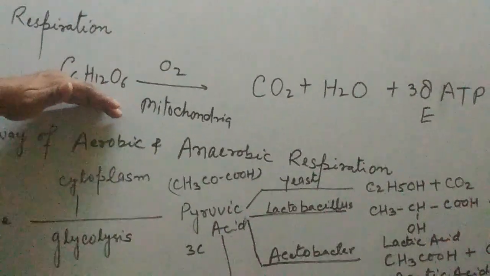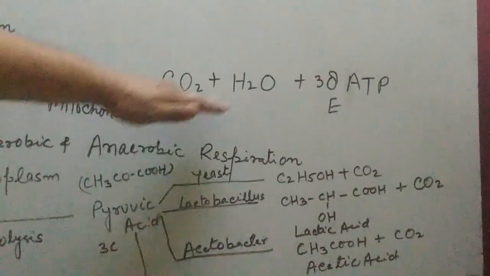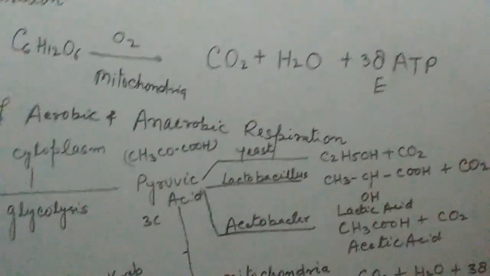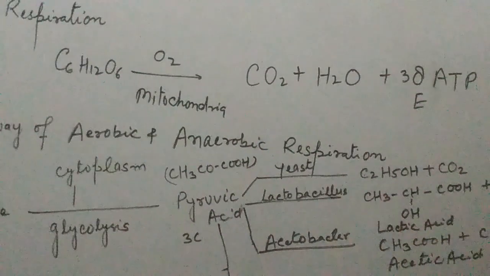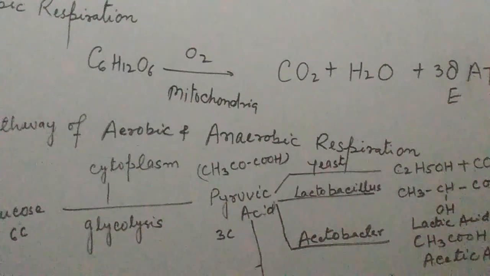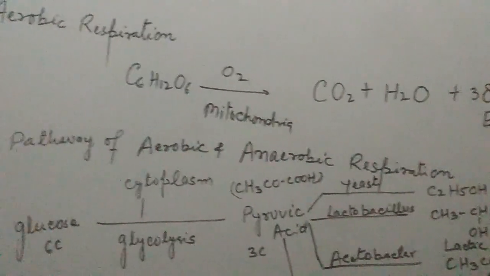So the glucose molecules are completely broken down to form carbon dioxide and water and evolve energy in the form of ATP. That means in aerobic respiration, 38 ATP of energy are produced.